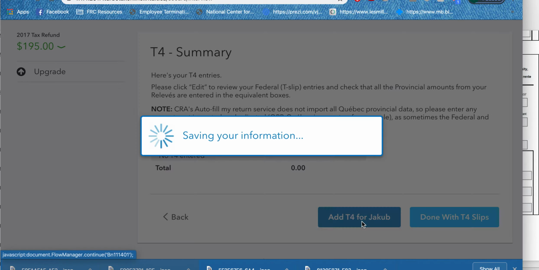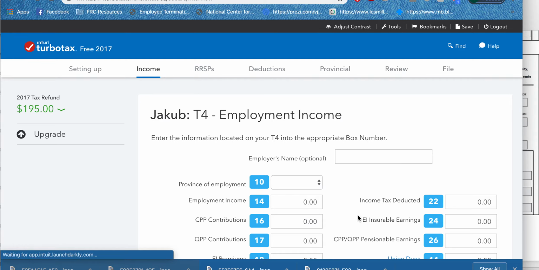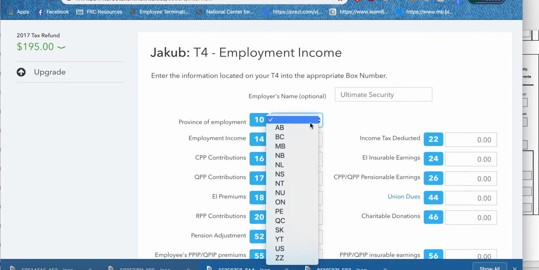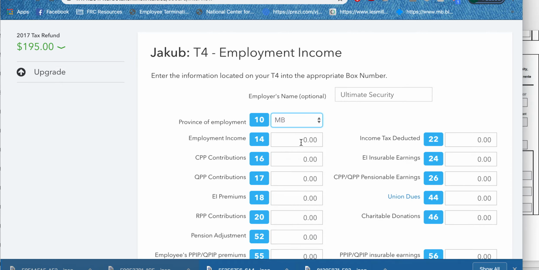Okay, and I'm going to be adding a T4 for Jacob. Okay, so see in these blue areas, those are numbers. If you look at Jacob's T4, the numbers in the far left correspond to the information we need to fill in. So the employer's name is Ultimate Security. Okay, province of employment is Manitoba. All right, employment income. Notice that big 14. So I go to box 14 on my T4, and I fill in that number, 22,480. Okay, so I just fill in every box that I have information for.